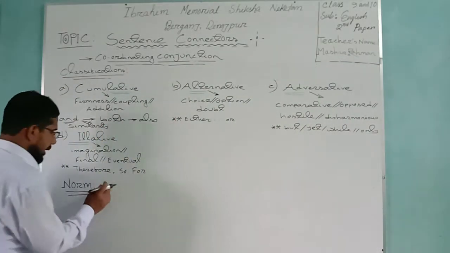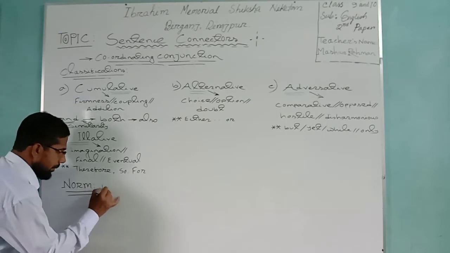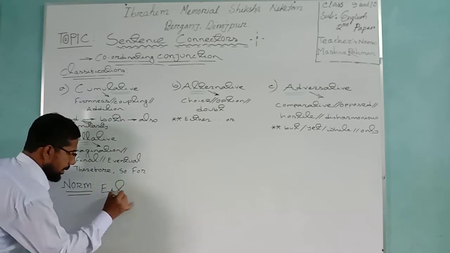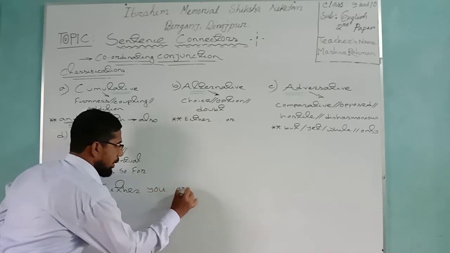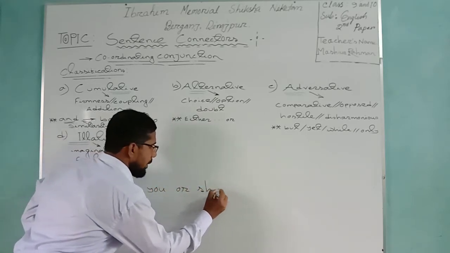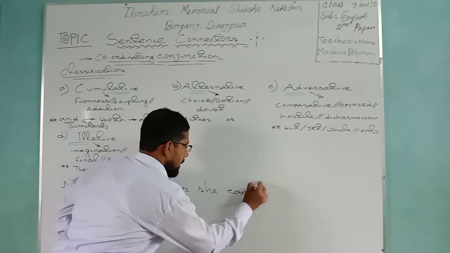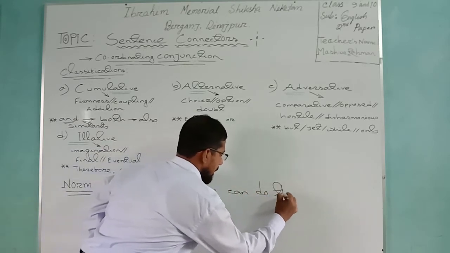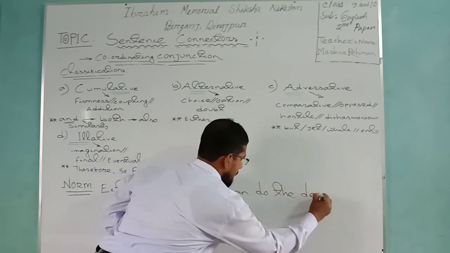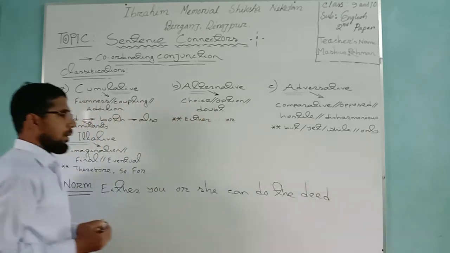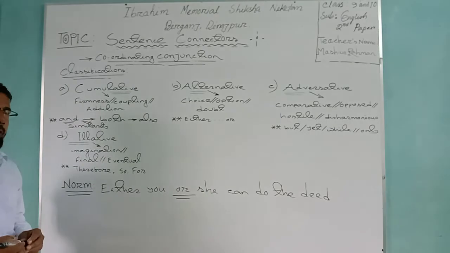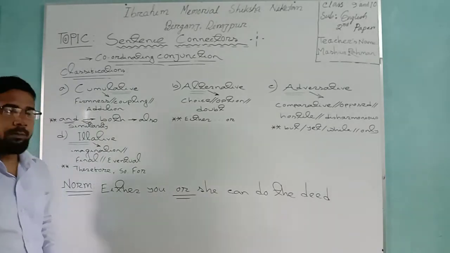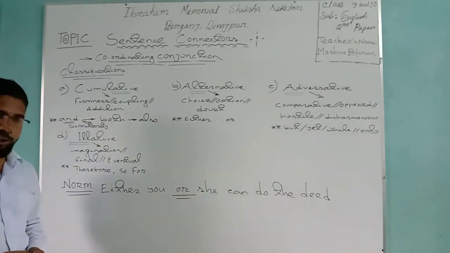I have written here an example. Suppose, either you or... Dear student, if I want to give you an option, can you search here for our conjunction?